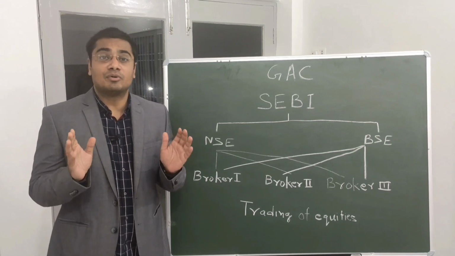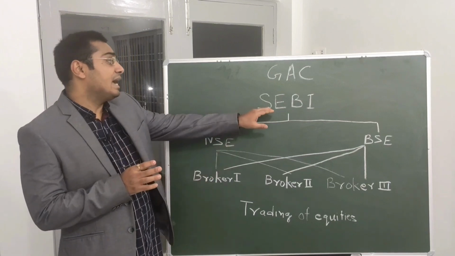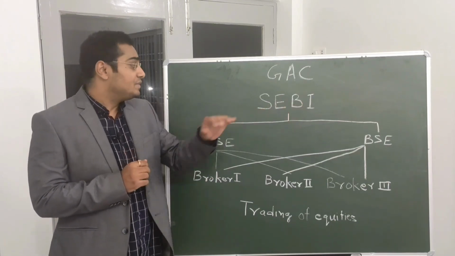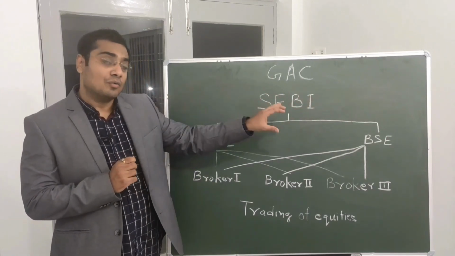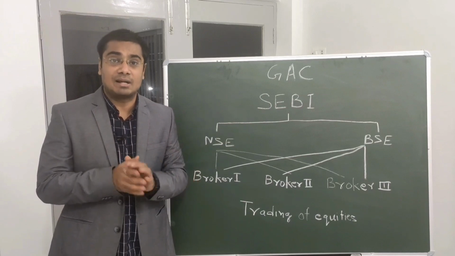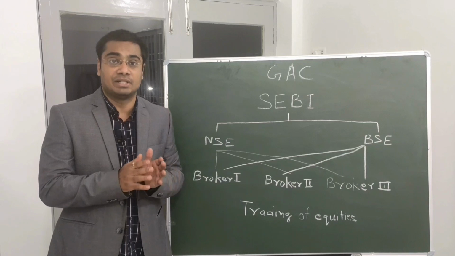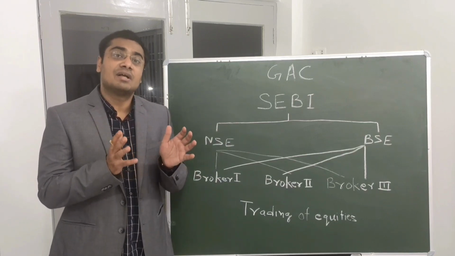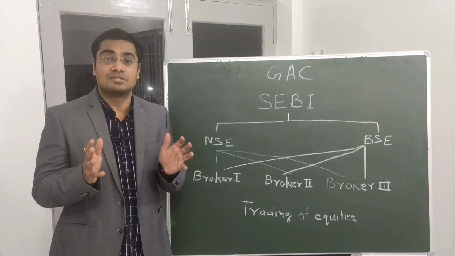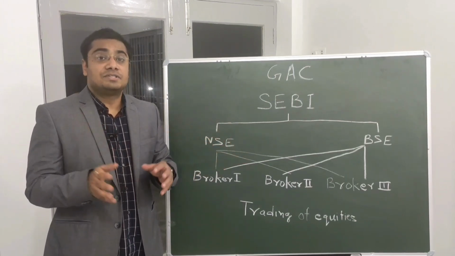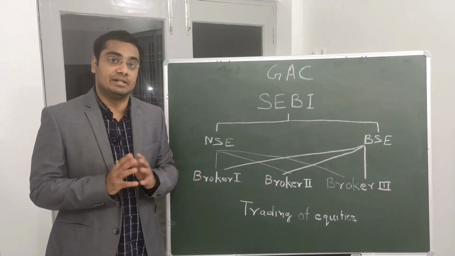Now we will learn briefly about the structure of the market. At the very top of the market, there is the Securities and Exchange Board of India. This is a government body and the regulatory authority for the capital markets. Now, we will also learn a little about the capital markets. Capital market is a market where not only shares of a company but also debt of a company, as well as commodities and forex and their derivatives such as options, forwards and futures are traded. And SEBI is the regulatory authority which controls this entire capital market in India.